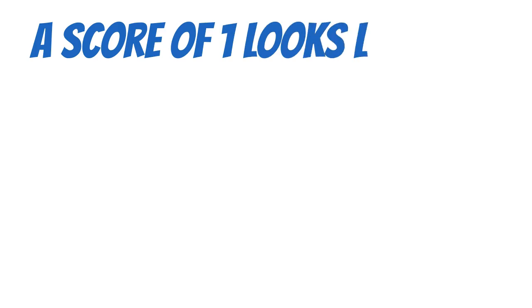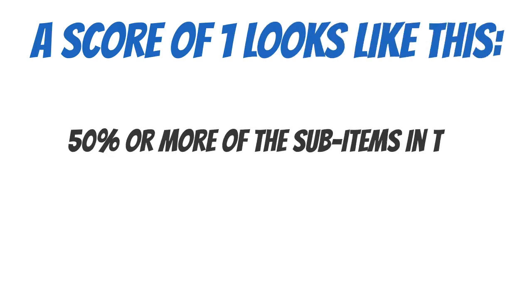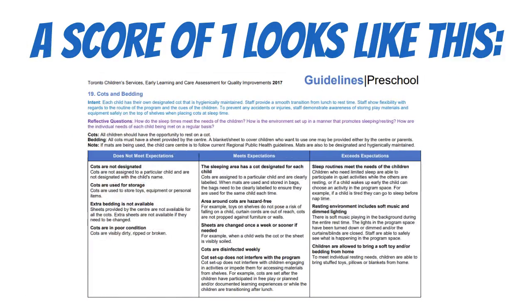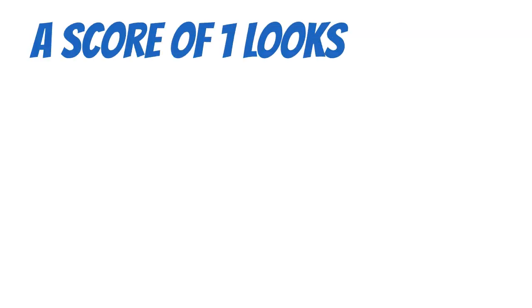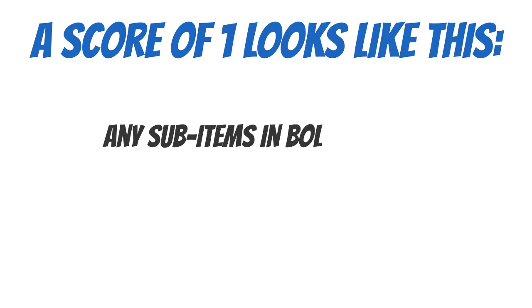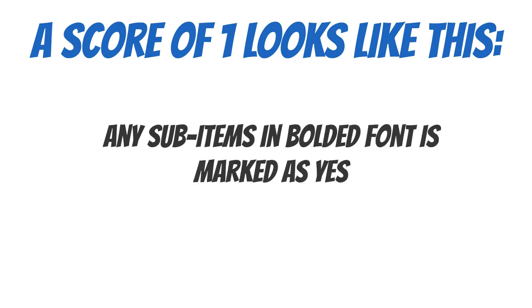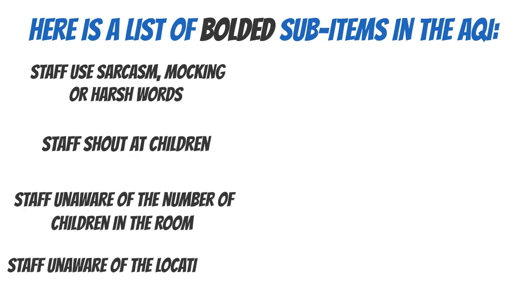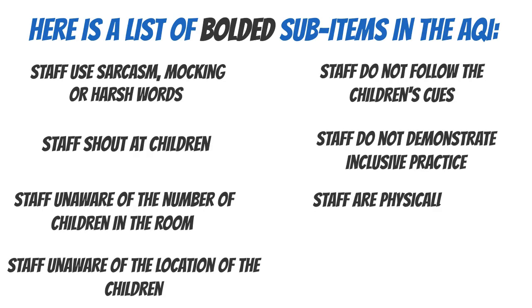A score of 1 would be given if you have replied yes to 50% or more of the sub-items in the does not meet expectations column. For example, there are 4 sub-items in this column. If you have marked 2 of the 4 as yes, then the whole domain would be scored as 1. A 1 would also be scored if a bolded sub-item in any of the interaction domains are marked as yes. Here's a list of the interaction-related sub-items that are bolded in the AQI.